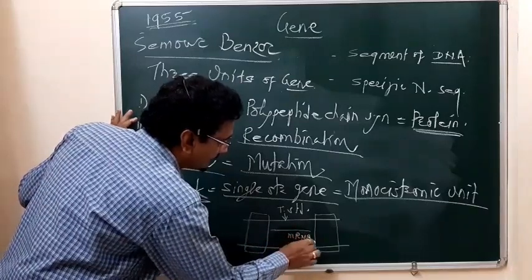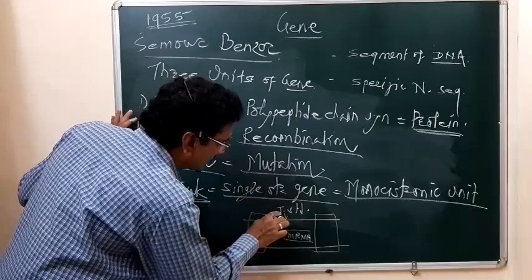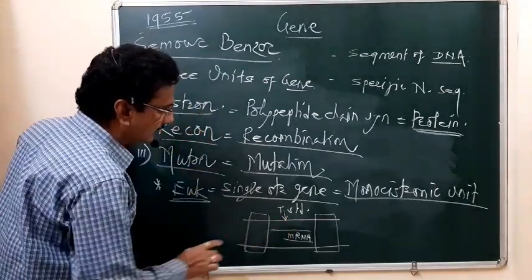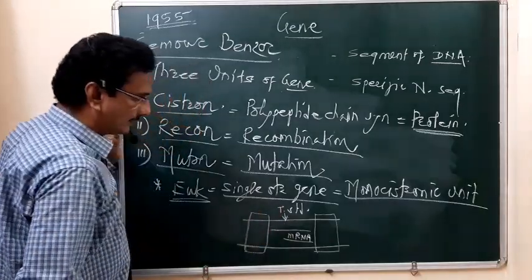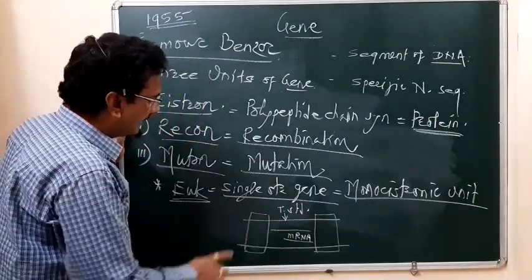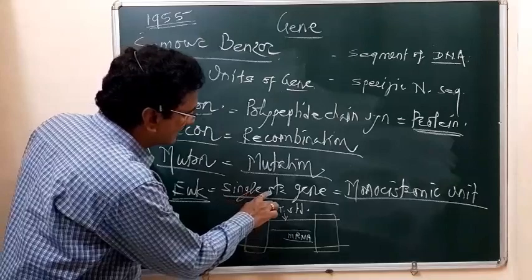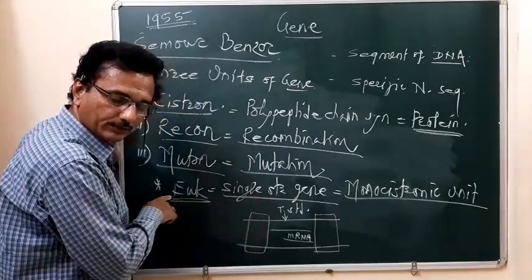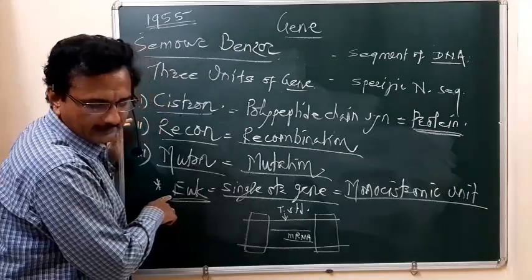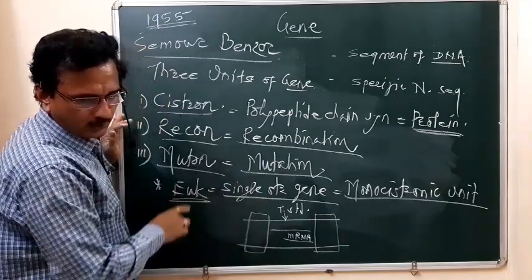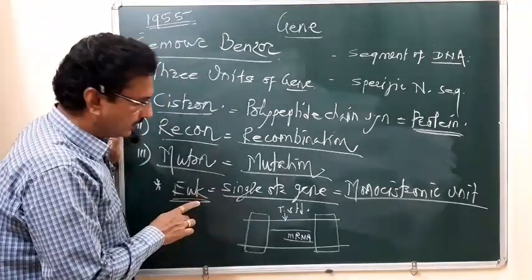The structural gene present on the template strand is a single structural gene in case of the eukaryote.